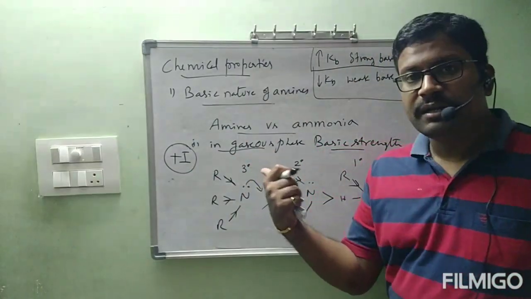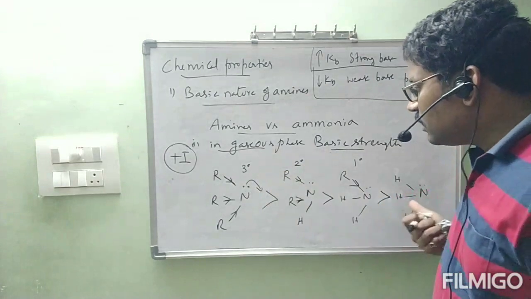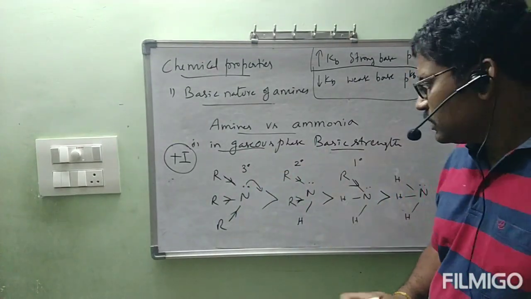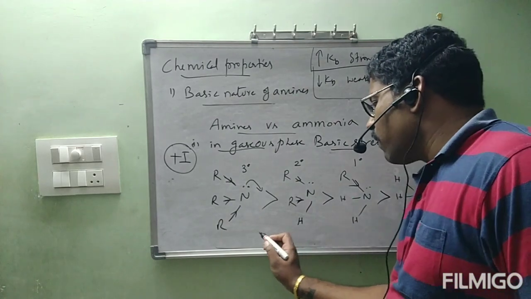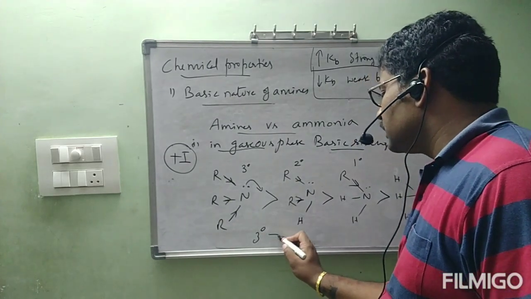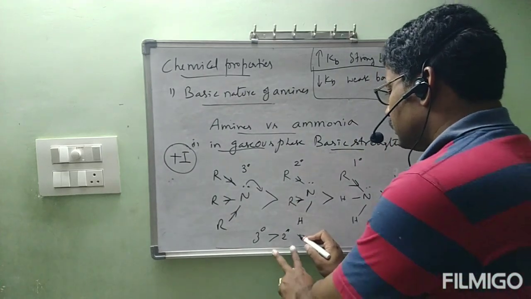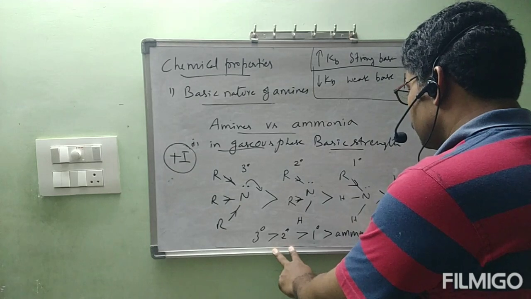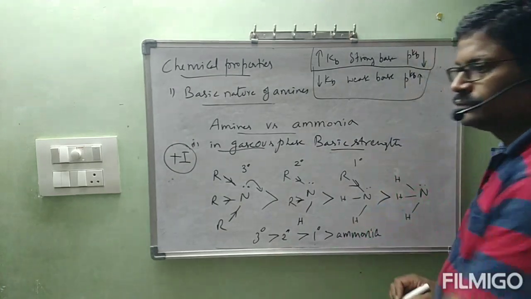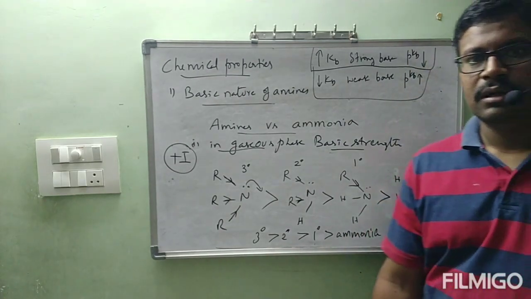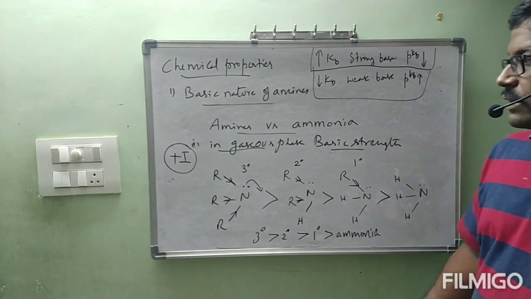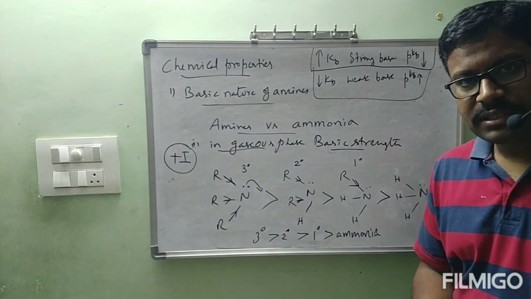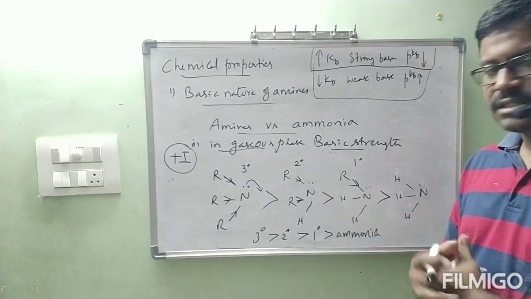This one we explained in gaseous phase. This is the order of amines and ammonia in gaseous phase. So finally I am going to write the order: tertiary greater than secondary, secondary greater than primary, primary greater than ammonia. This is the way we are going to represent order of basic nature of different amines versus ammonia in gaseous phase.